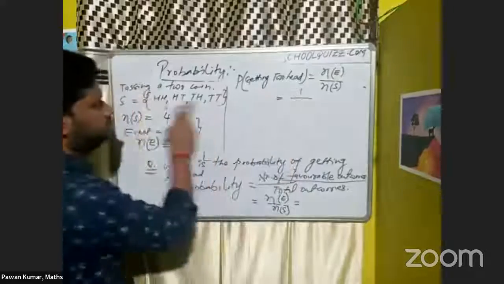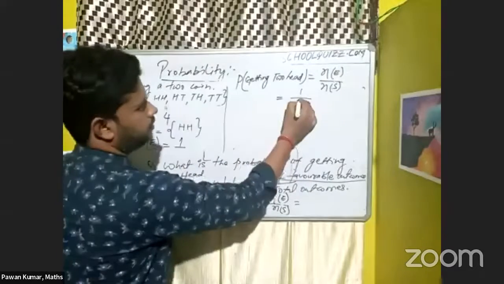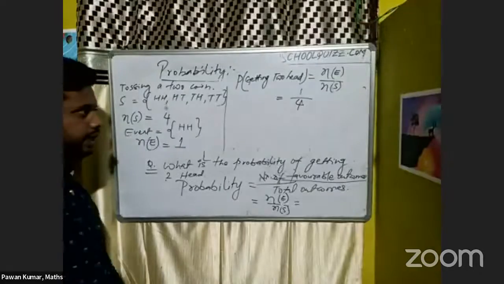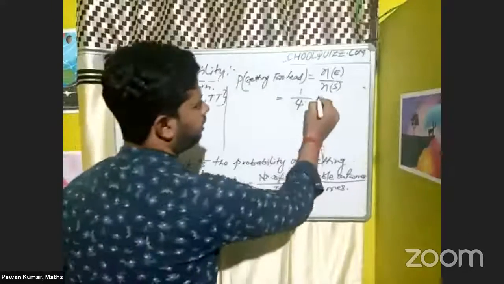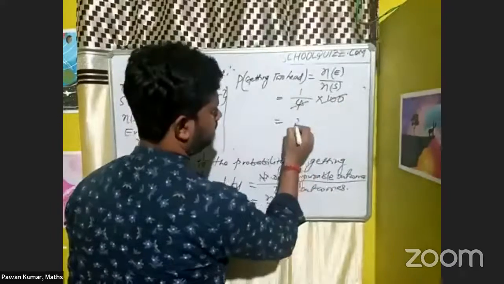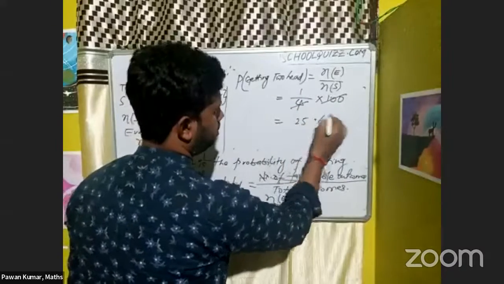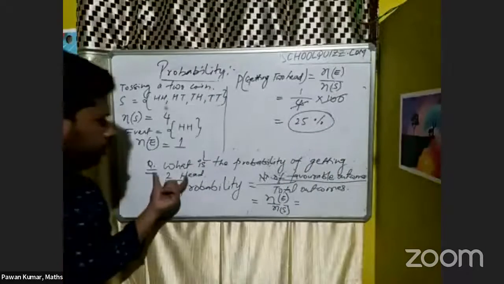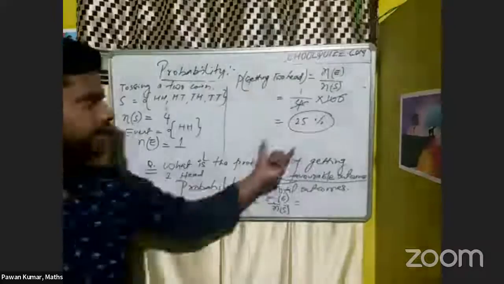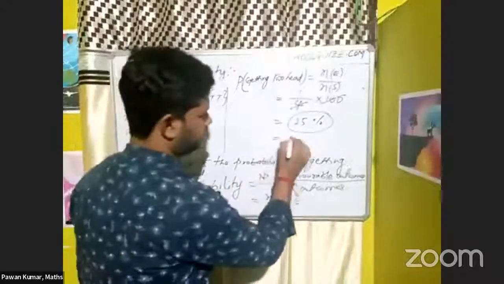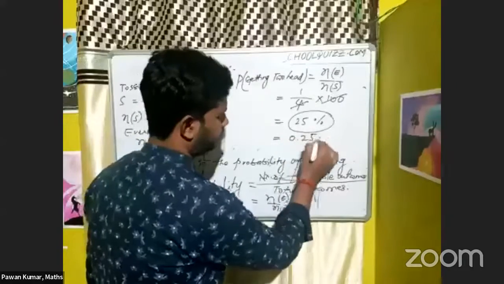And n of S is 4. Correct. So if I convert it to a percentage, just multiply by 100. If I multiply by 100, what I'm getting is 25 percent. So the probability of getting 2 heads is 25%, or we can say 1 by 4, and 1 by 4 is nothing but 0.25.